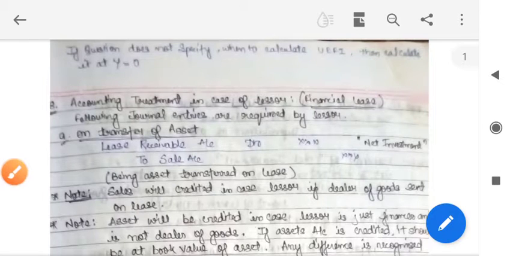So part 2 of leases. Accounting treatment in case of lessor. First, on transfer of asset, lease receivable account debit to sales account. The lessor will show the transaction as a sale.